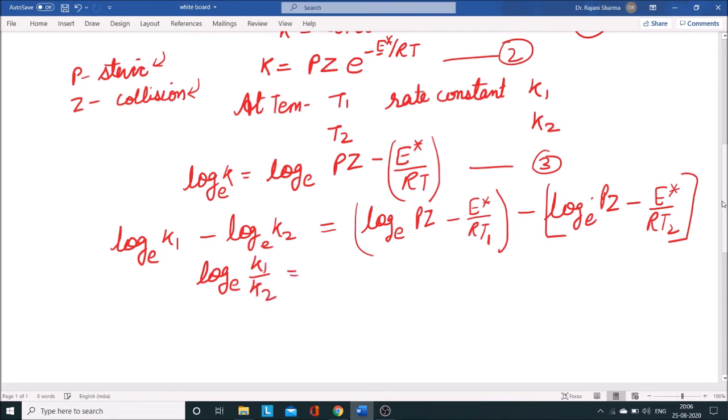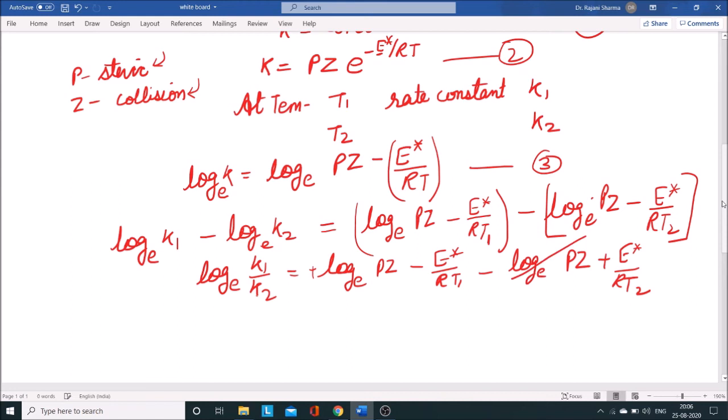When I take all this outside the bracket, I will get log to the base e Pz minus E asterisk by RT1, minus log to the base e Pz plus E asterisk by RT2. Okay, so you can see here a plus sign is with the log Pz, and here a minus sign is there.